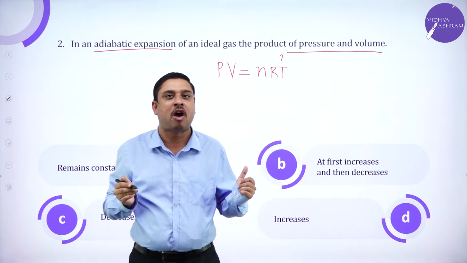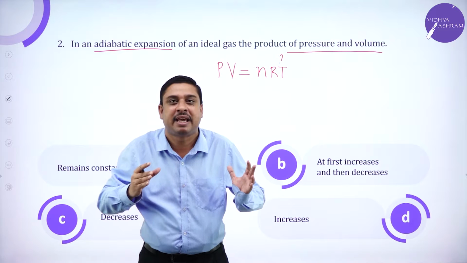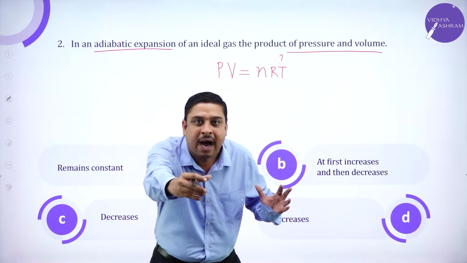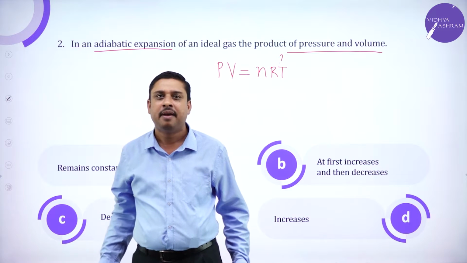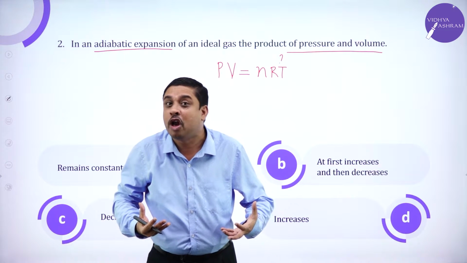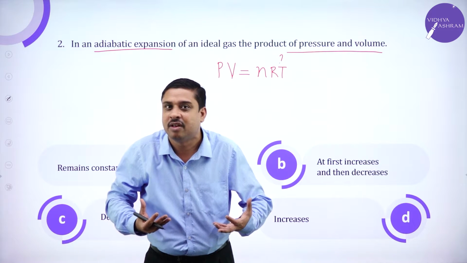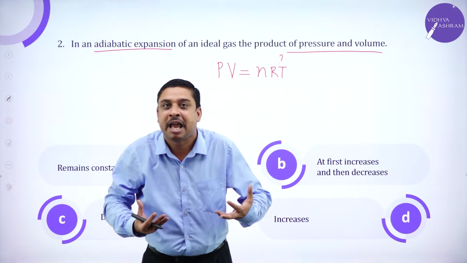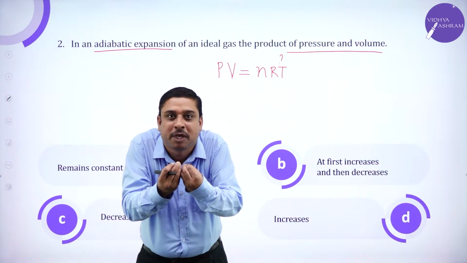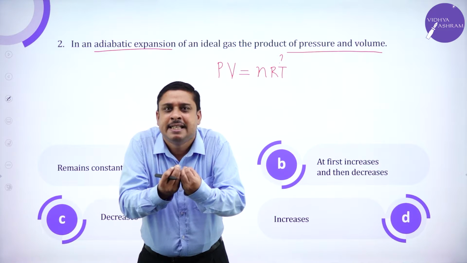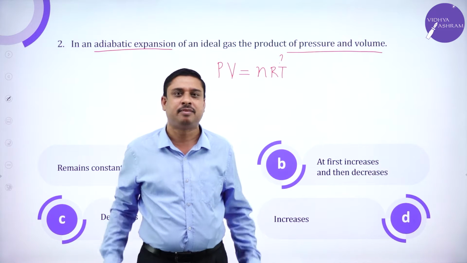In an adiabatic process, heat is neither introduced into the system nor taken out of it. But already the molecules of the system would have gained some energy. Already there would be some collisions between the molecules. So as a result, there is temperature.